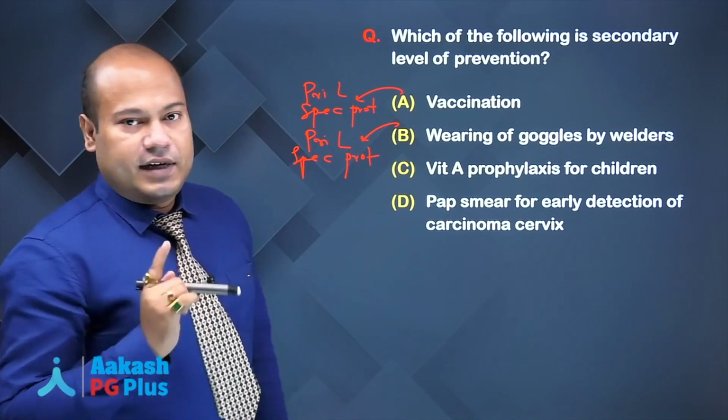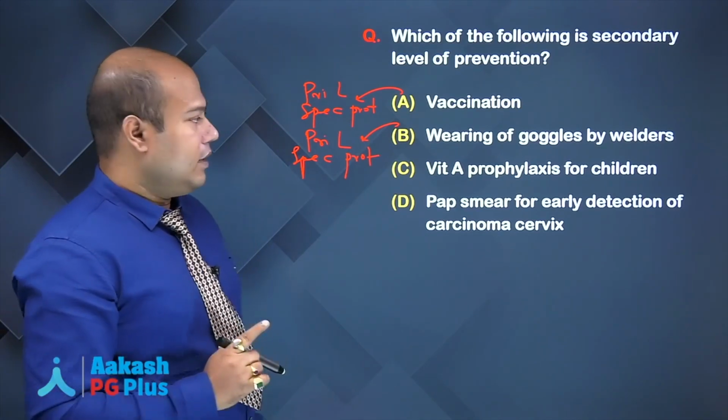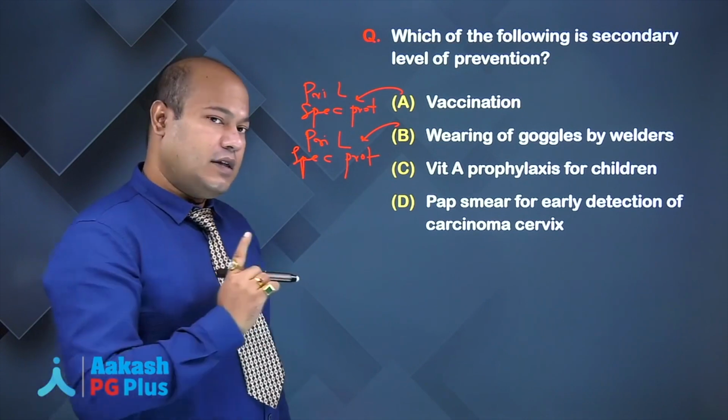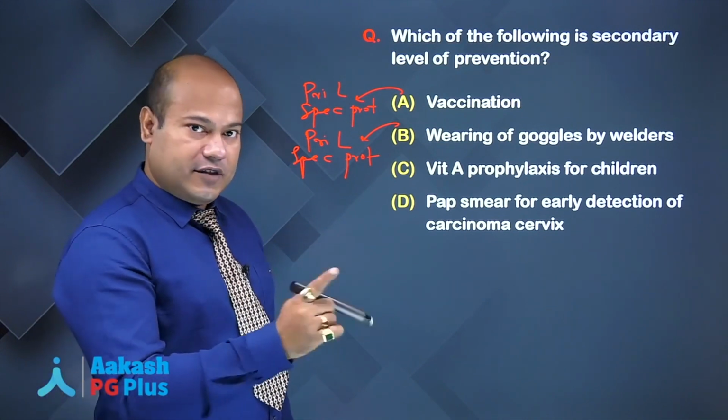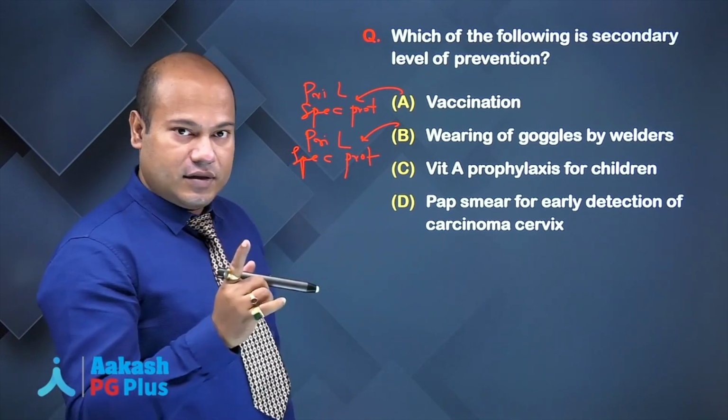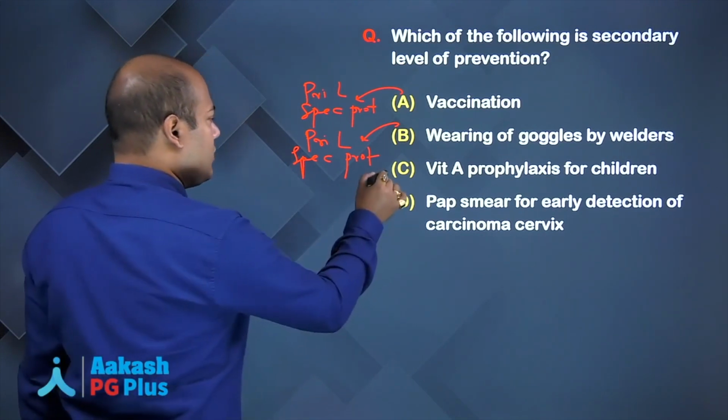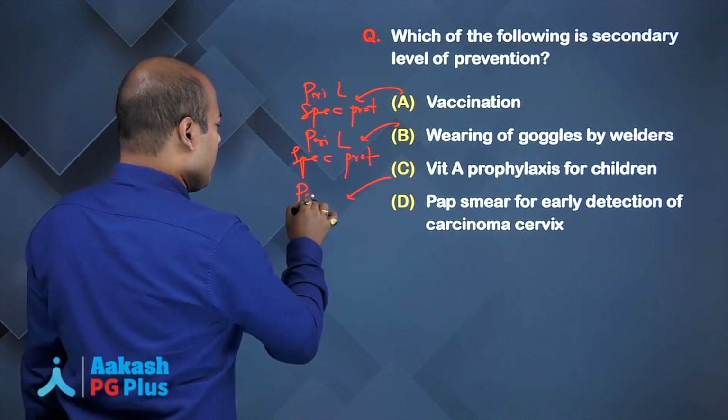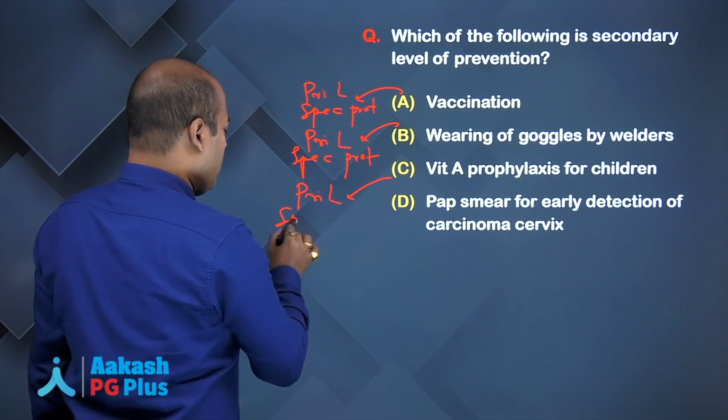Vitamin A prophylaxis for children. Is the child having measles? Is the child having night blindness? No, may have. Risk factor is there. What we are doing? Prophylaxis. What did I tell you regarding prophylaxis? Please tell me again. Primary level specific protection.